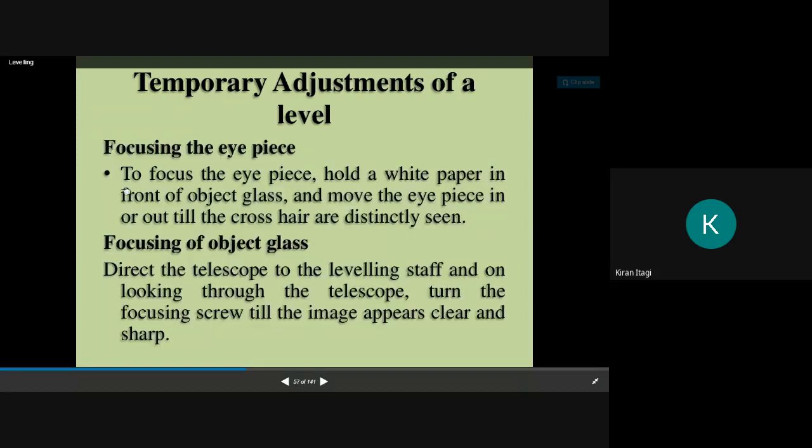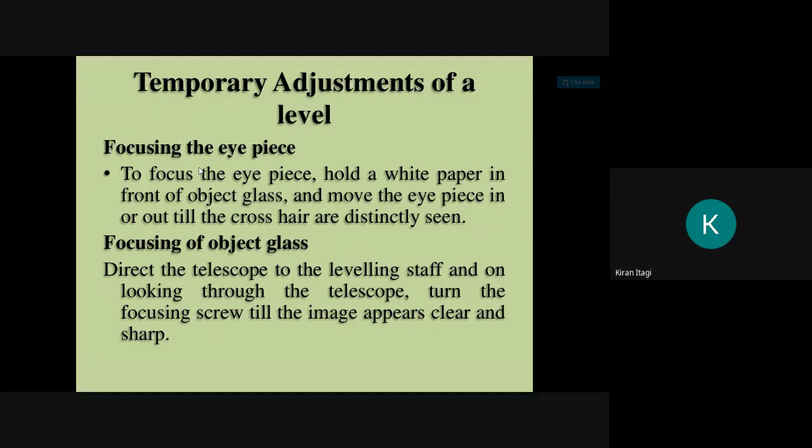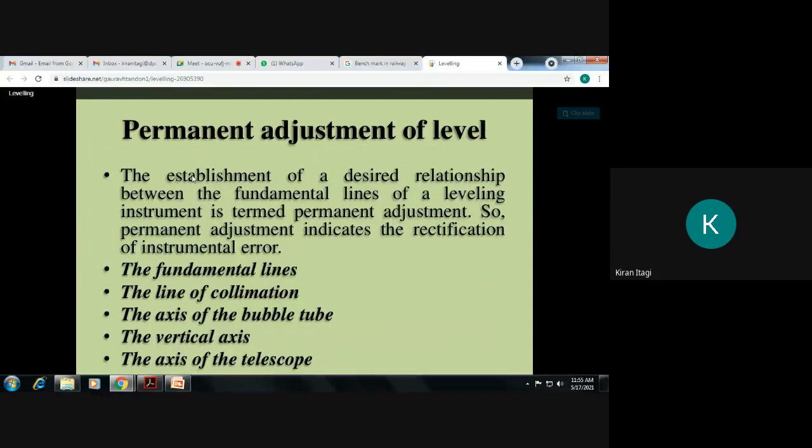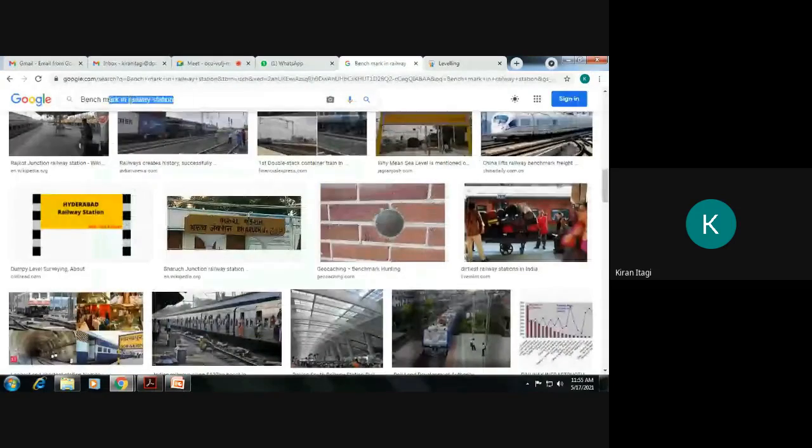Then focusing: some people wear specs and some people don't, so their focusing of the object will be different. We have some screws, the eyepiece and telescope adjusting screws, and with the help of those we will focus on the object. I will show the figure video.